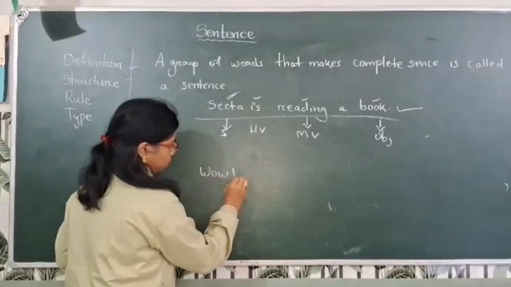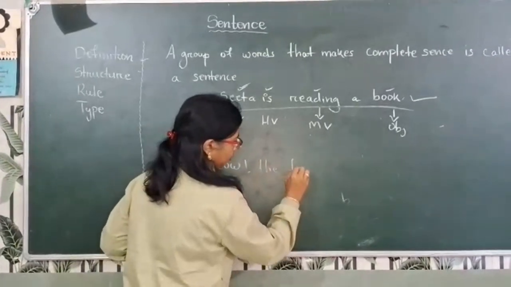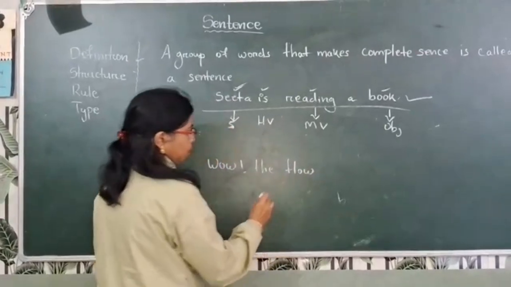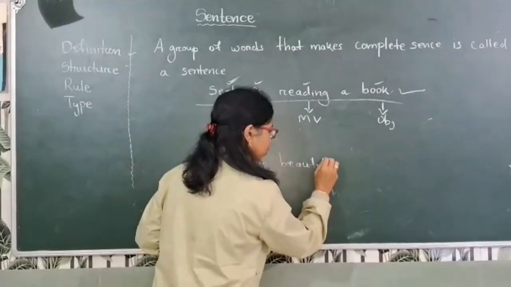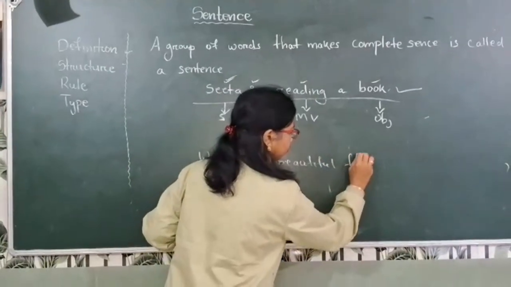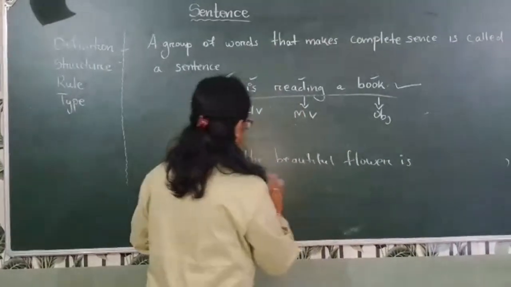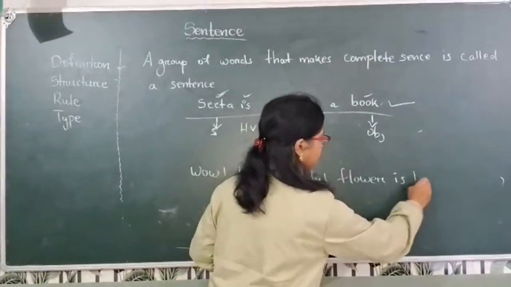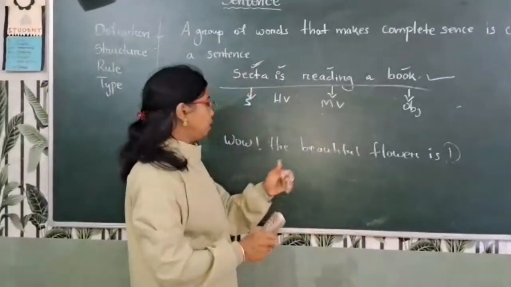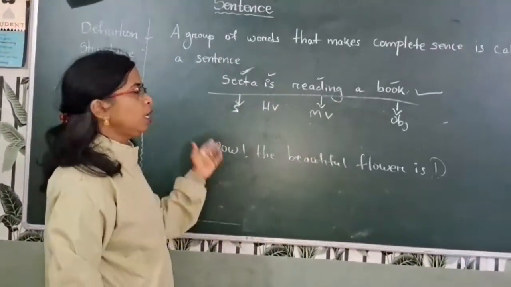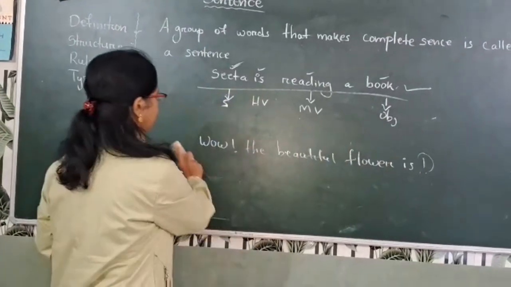Wow, the beautiful flower! So this is an exclamation mark. Already I told you a sentence starts with a capital letter and ends with a full stop, question mark or exclamation mark.